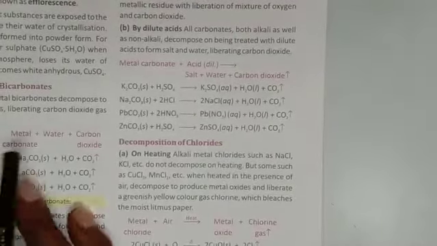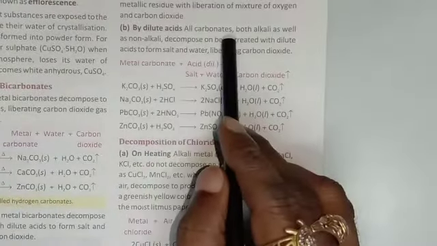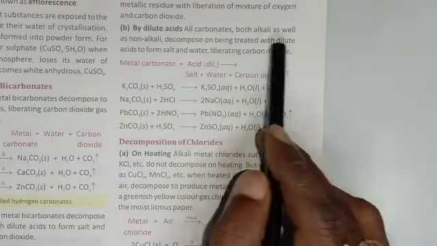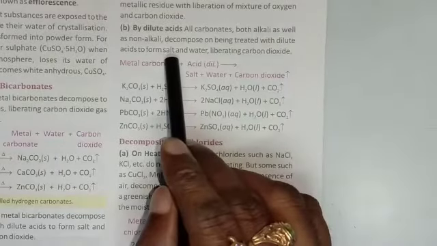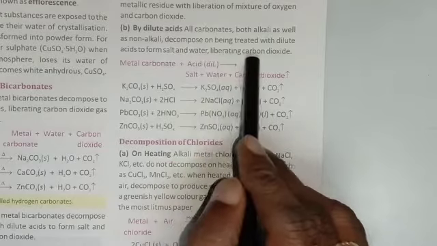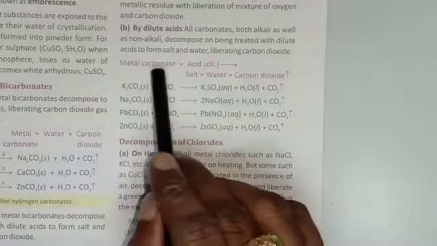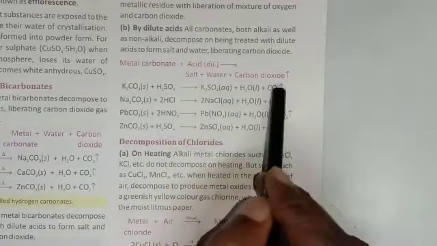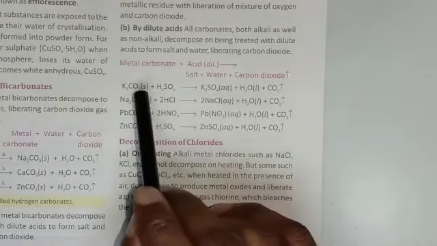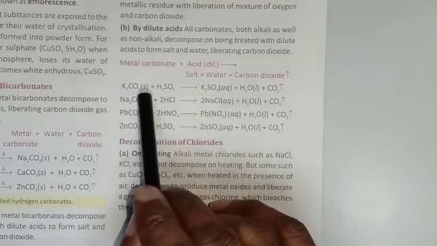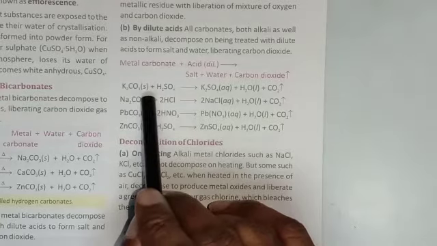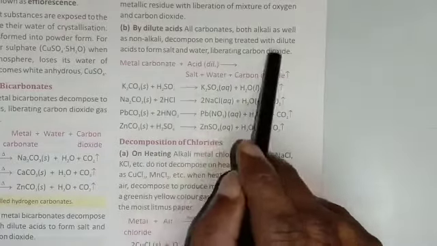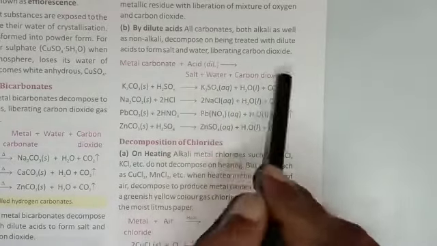Next I am going to discuss dilute acid. See, all carbonates, both alkali as well as non-alkali, decompose on being treated with dilute acid to form salt and water, liberating carbon dioxide. That is, metal carbonate plus dilute acid gives salt plus water plus carbon dioxide. That means metal carbonates, including alkali as well as non-alkali, decompose on being treated with dilute acid to form salt and water, liberating carbon dioxide.